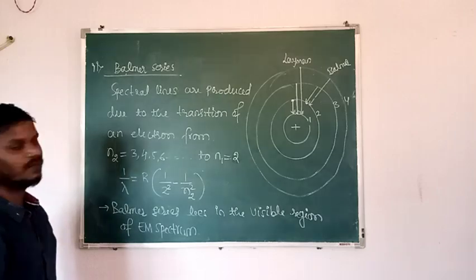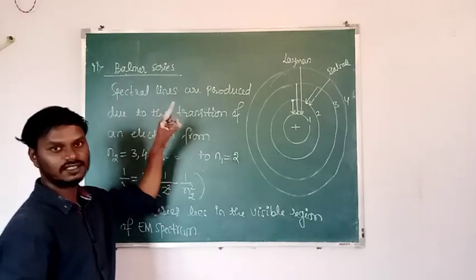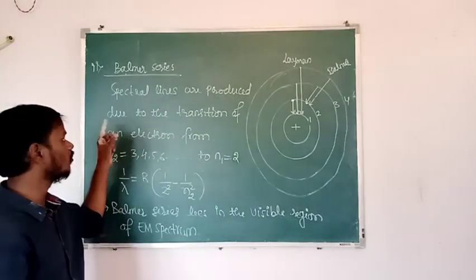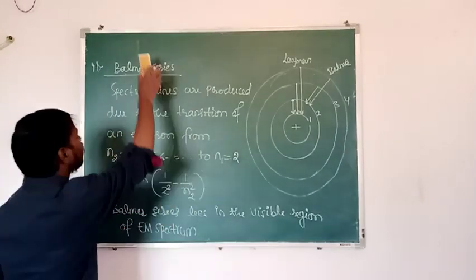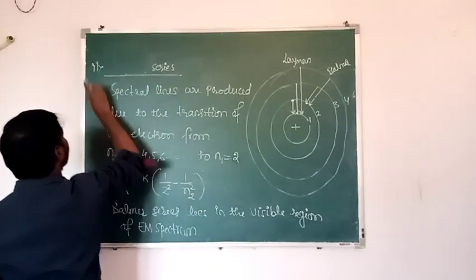Then next one. So Lyman series, Balmer series, LB. Now P, that is Paschen series.